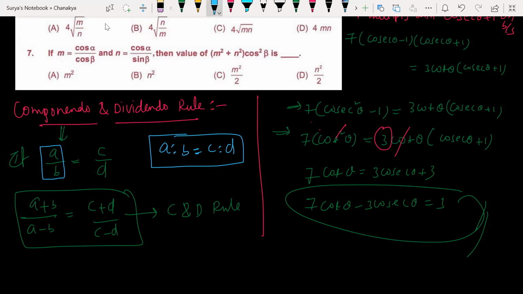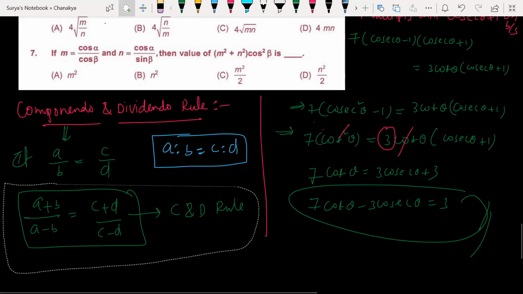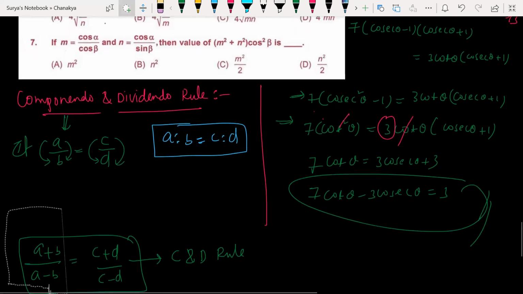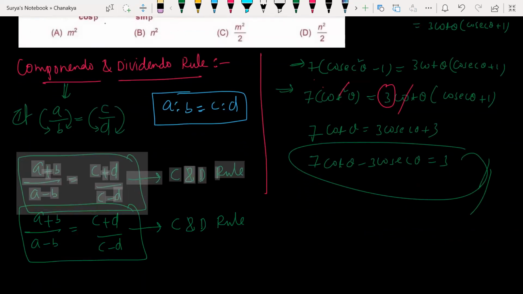Here I'm writing A is to B as A by B, C is to D as C by D. If I add the denominator one time and subtract the denominator one time, letting the numerator stay as it is, this plus this one time, this minus this one time. That is the rule of componendo and dividendo, which has been introduced in trigonometry and ratios and proportion as well.